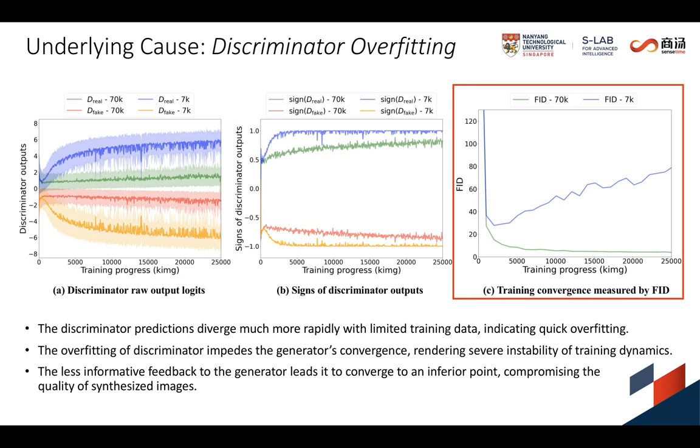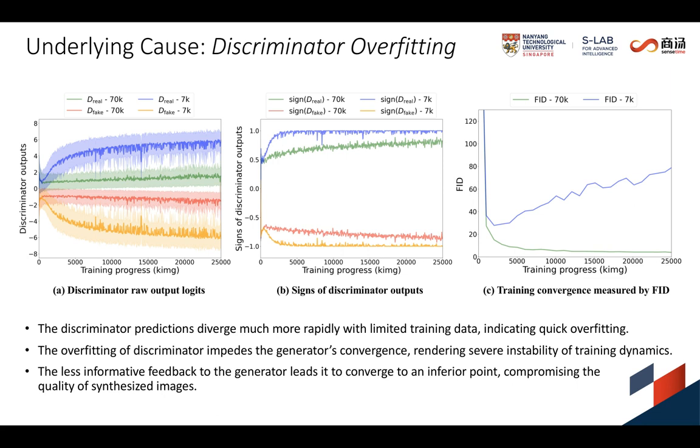Meanwhile, the evaluation FID scores deteriorate, consistent with the divergence of discriminator predictions. These phenomena demonstrate how a discriminator gets overfitted quickly under limited data.